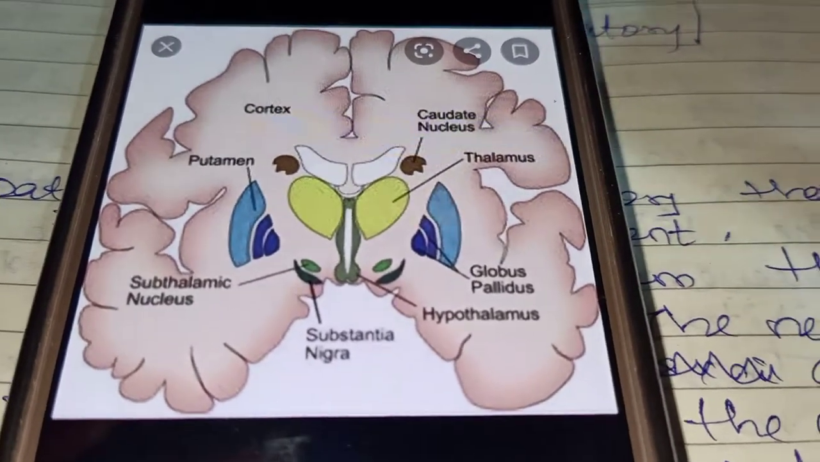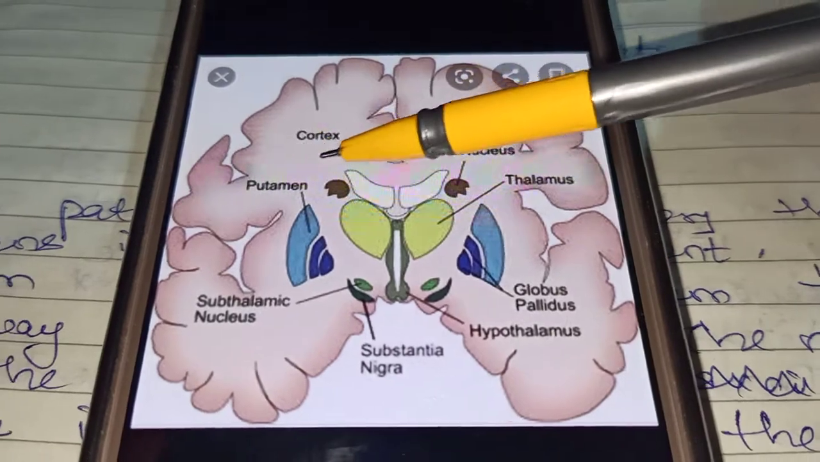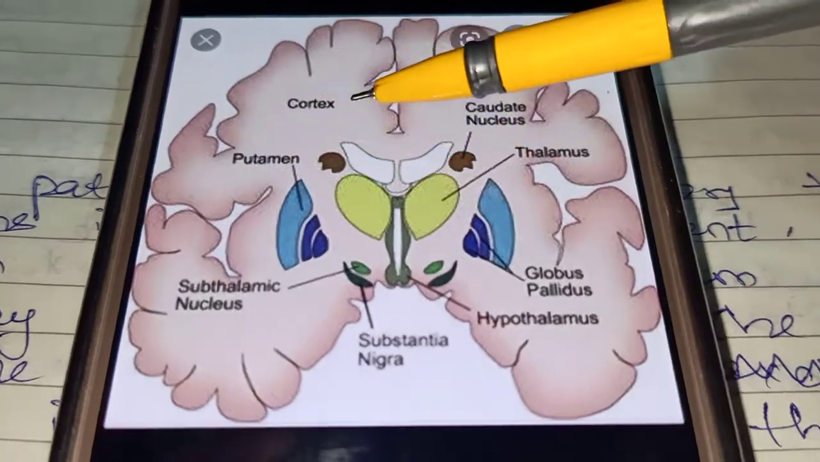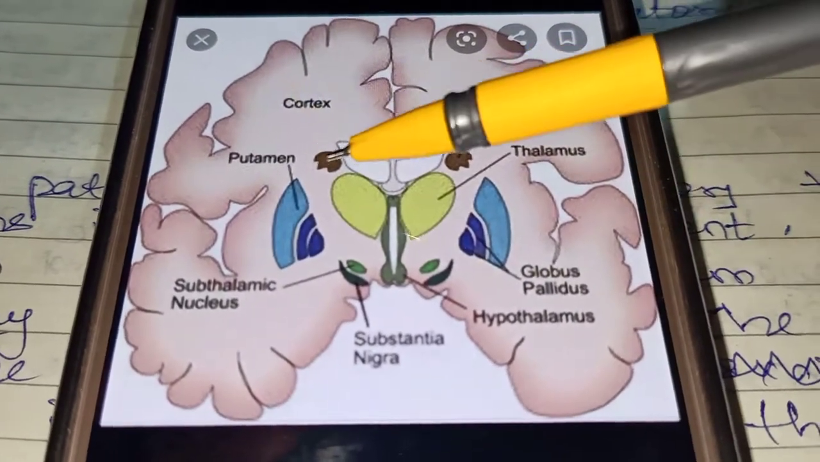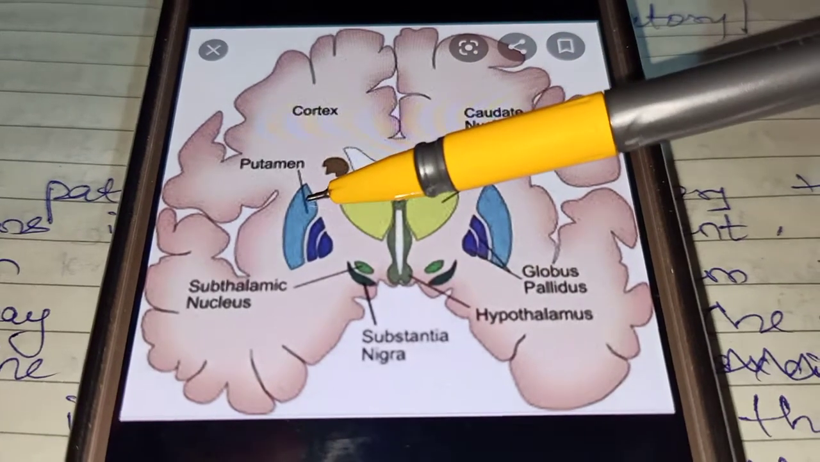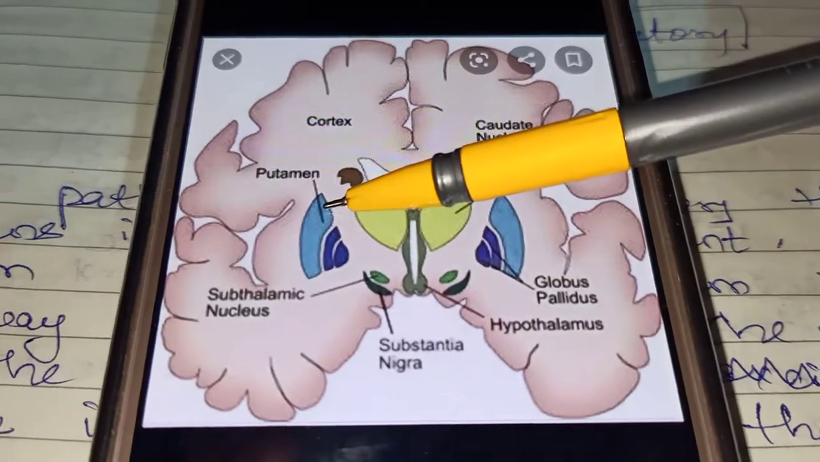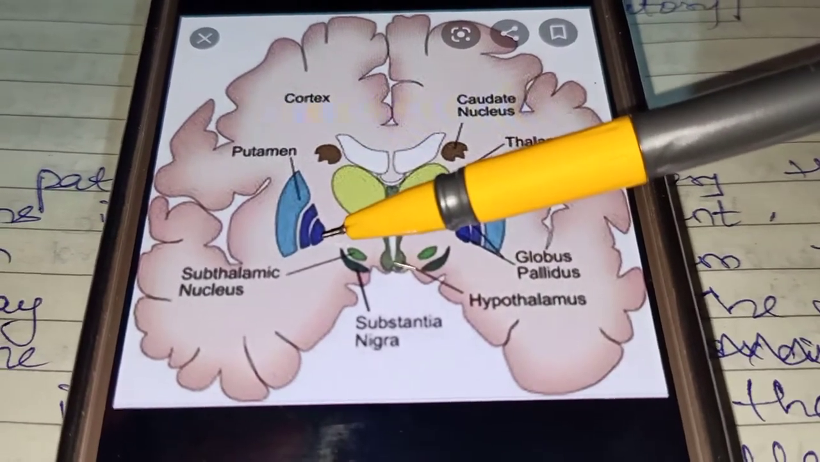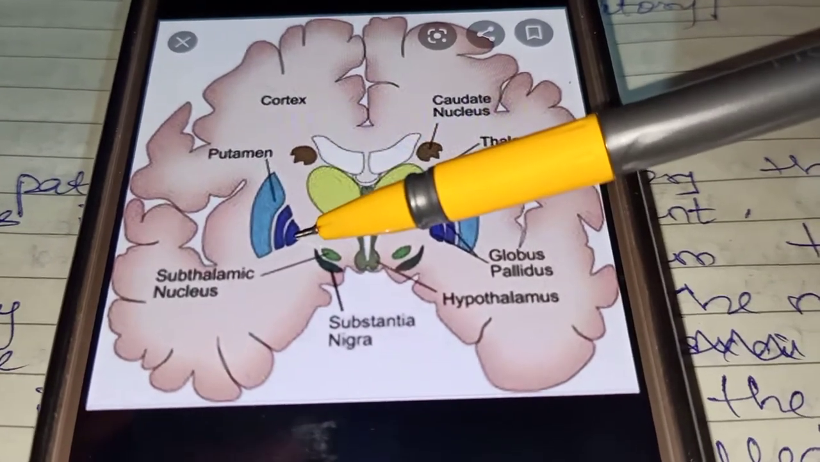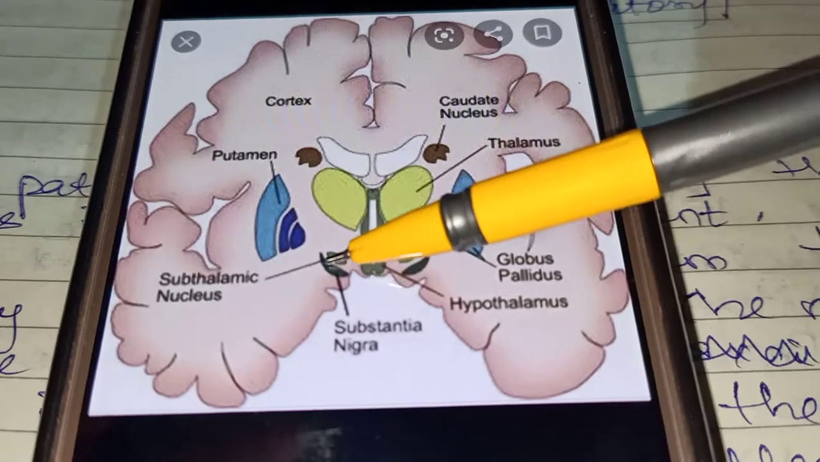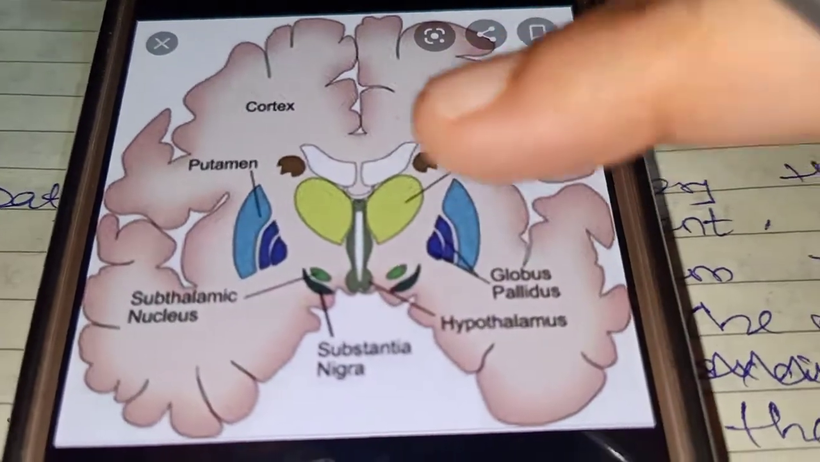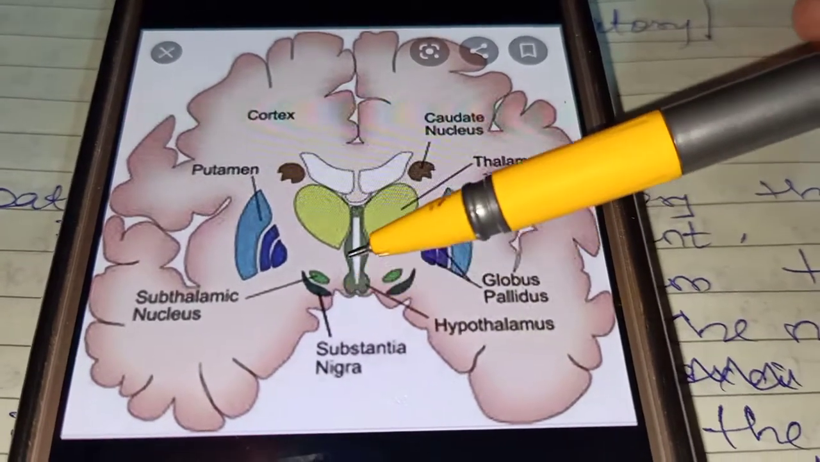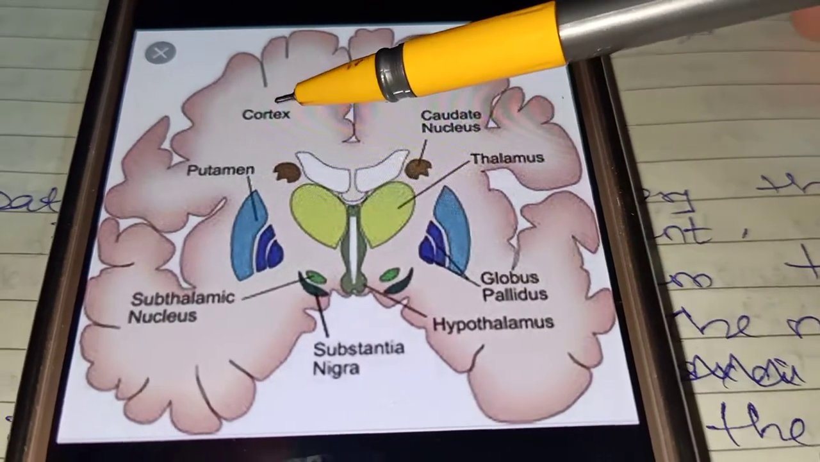Again I repeat, the signals begin from the cortex and travel through the striatum, which consists of the caudate nucleus and the putamen. Then they reach the globus pallidus internal and the substantia nigra. You can see this is the darker portion, the substantia nigra. From substantia nigra it goes to the thalamus and then to the cortex again.